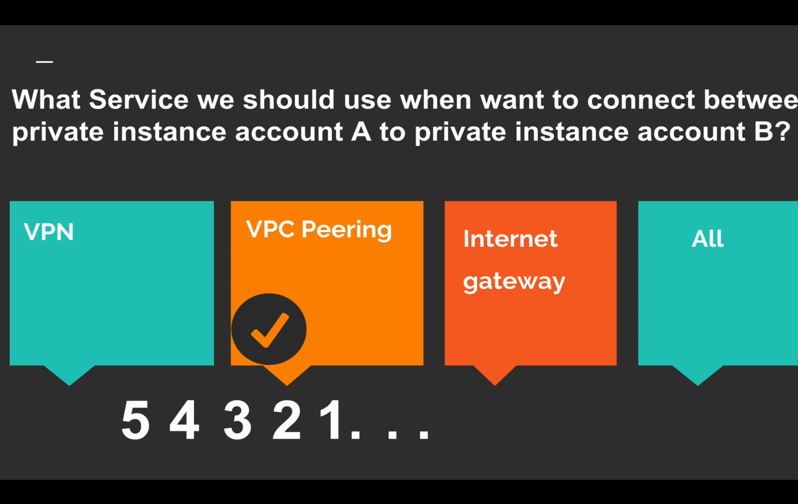Okay, so VPN is not a service provided by AWS for this, and you cannot use it with AWS resources. Internet gateway is used for exposing a network to the internet, and you should not expose your private network directly. So the internet gateway option will not work, and the all option will not work, as VPN is also not part of this. So let's move to the next question.